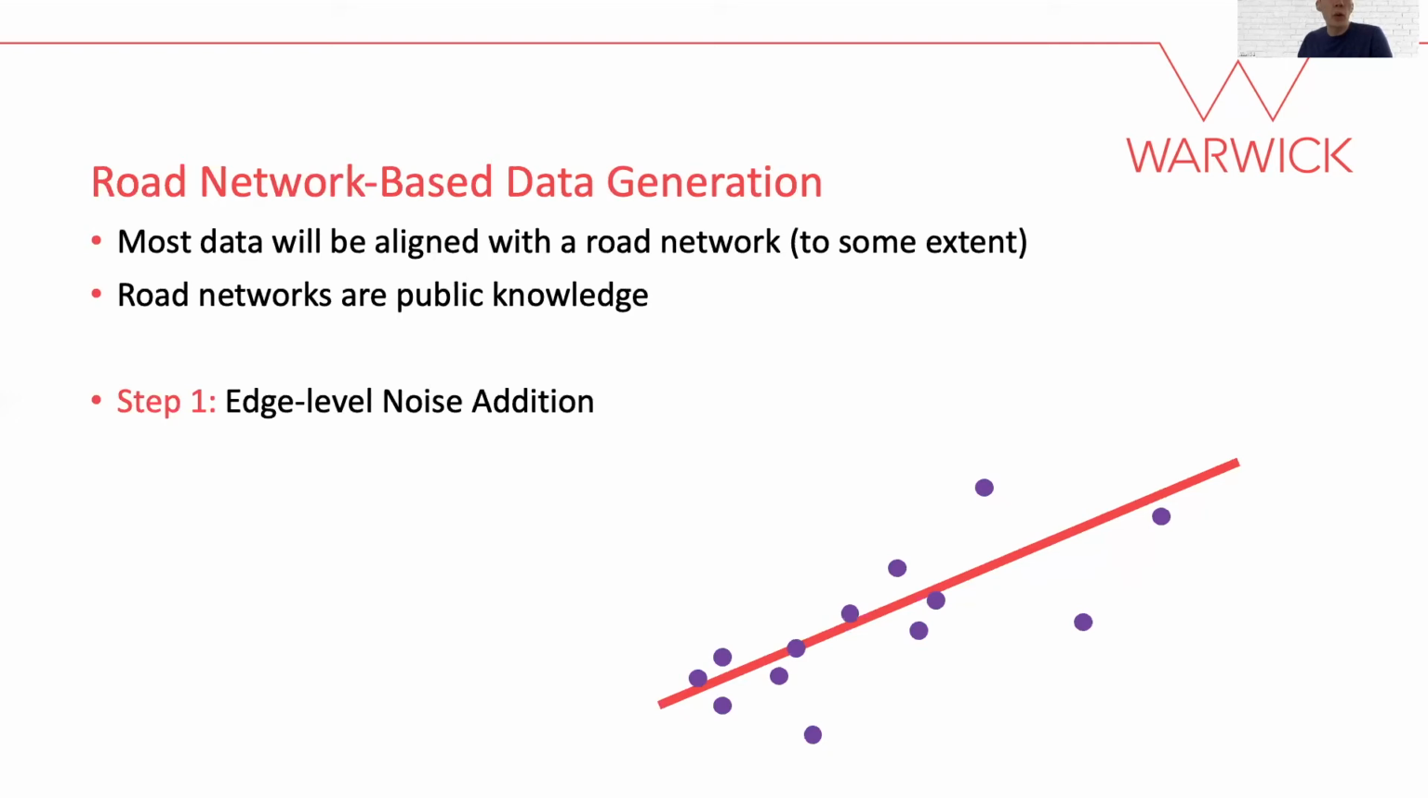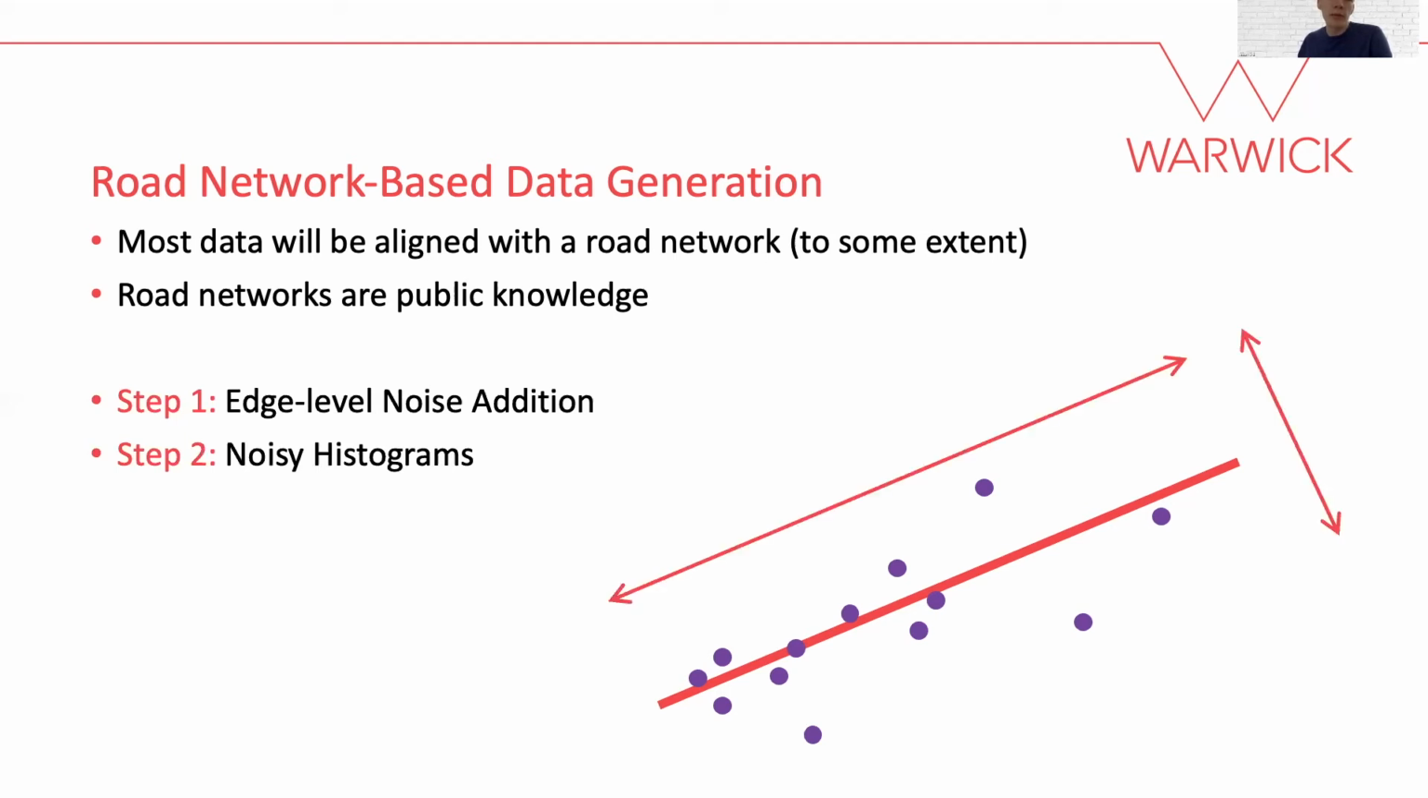We first add noise to the number of points along each edge using standard DP means. We then model the distribution of points along each edge with 2 sets of noisy histograms, one parallel to the edge and one perpendicular to the edge. Finally, we sample from these noisy histograms to generate the synthetic data.